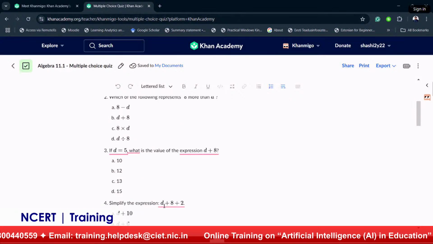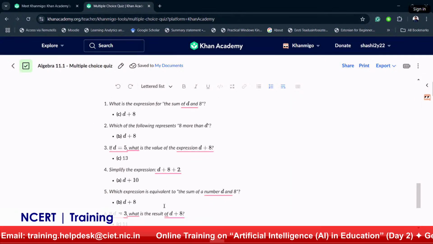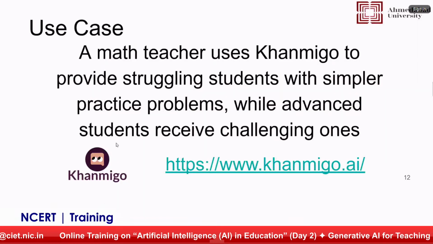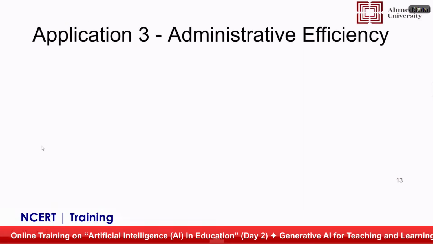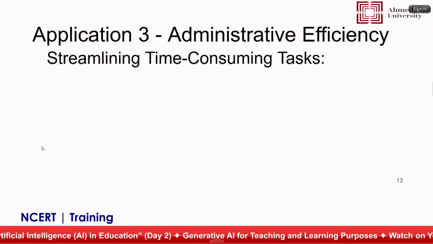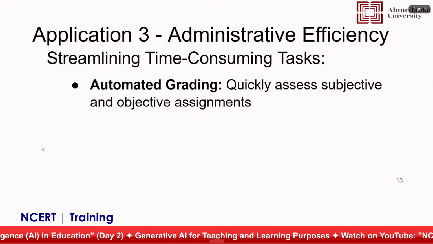So yeah, this is how you can create the 10 questions, 20 questions, 100 questions for the students very quickly. Okay. Now let's go to the third application area. Third application area is administrative efficiency, and here we can talk about some time-consuming tasks for the students.